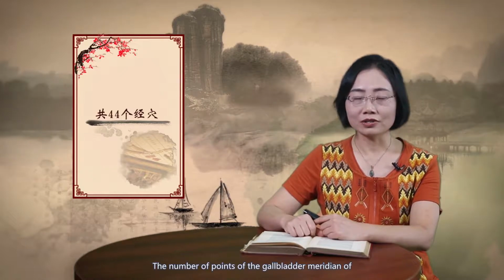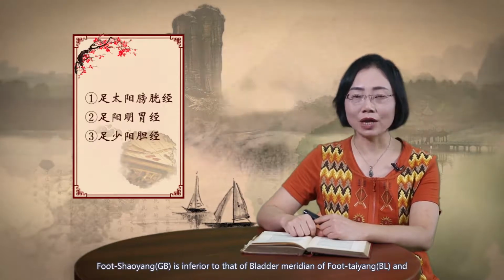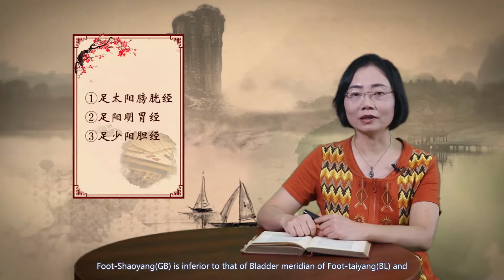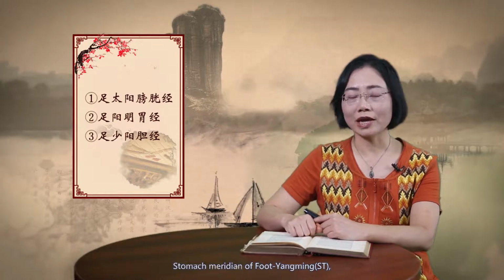The gallbladder meridian of foot Shaoyang has 44 acupuncture points. The number of points of the gallbladder meridian of foot Shaoyang is inferior to that of the bladder meridian of foot Taiyang and the stomach meridian of foot Yangming, making it the third largest meridian. First of all, we study the point Yanglingquan.